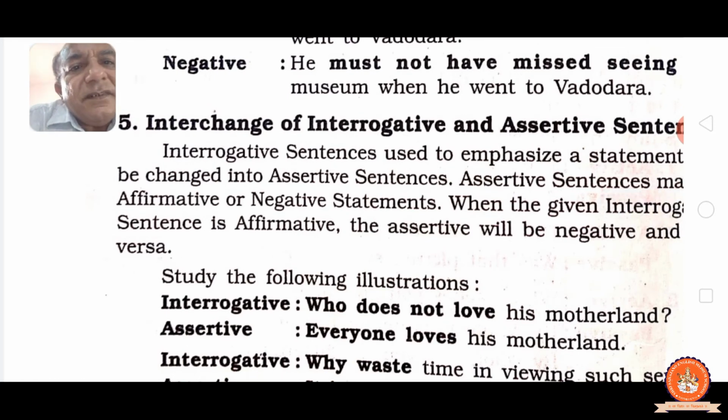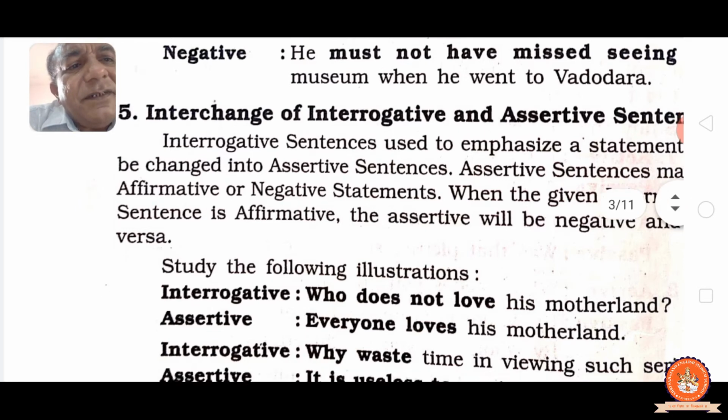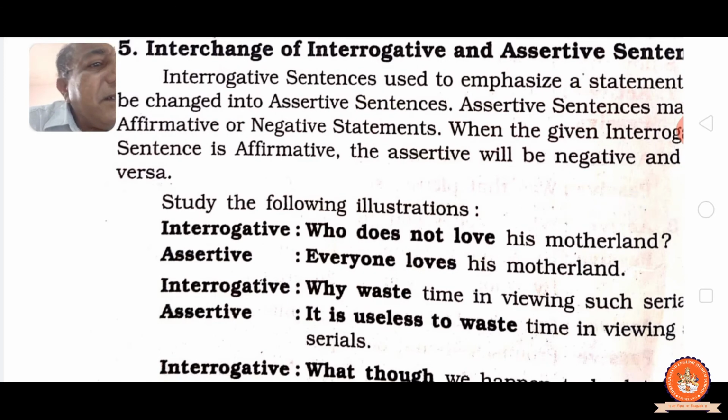See, interrogative: Who does not love his motherland? See the assertive: Everyone loves his motherland. No need of asking, as you know. Interrogative: Why waste time in viewing such serials? It is useless to waste time in viewing such serials. As you know, it is useless.